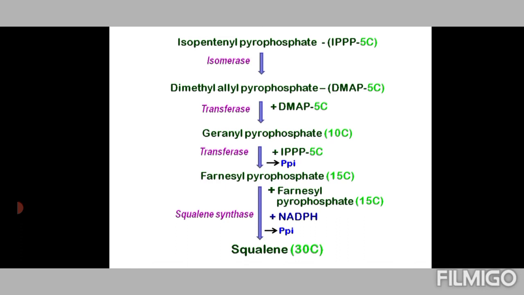Now again, 2 molecules of farnesyl pyrophosphate, which means 15 plus 15, combine to give squalene, and it's a reduction process involving NADPH, with electrons being supplied by NADPH, and with loss of the last of the pyrophosphate.